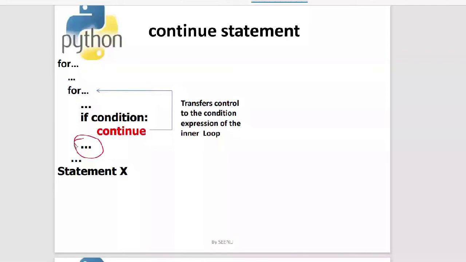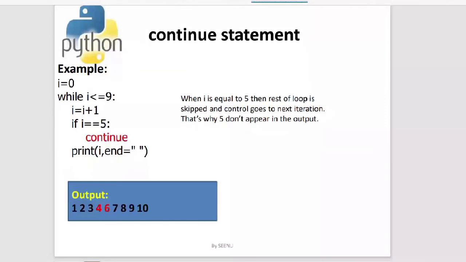Let me explain this program. So what happened here? This is the entire program. In the first step, we have made I to be 0. I'm showing you the entire process of execution of the while loop, so listen to me very carefully. We have initialized I to be 0.